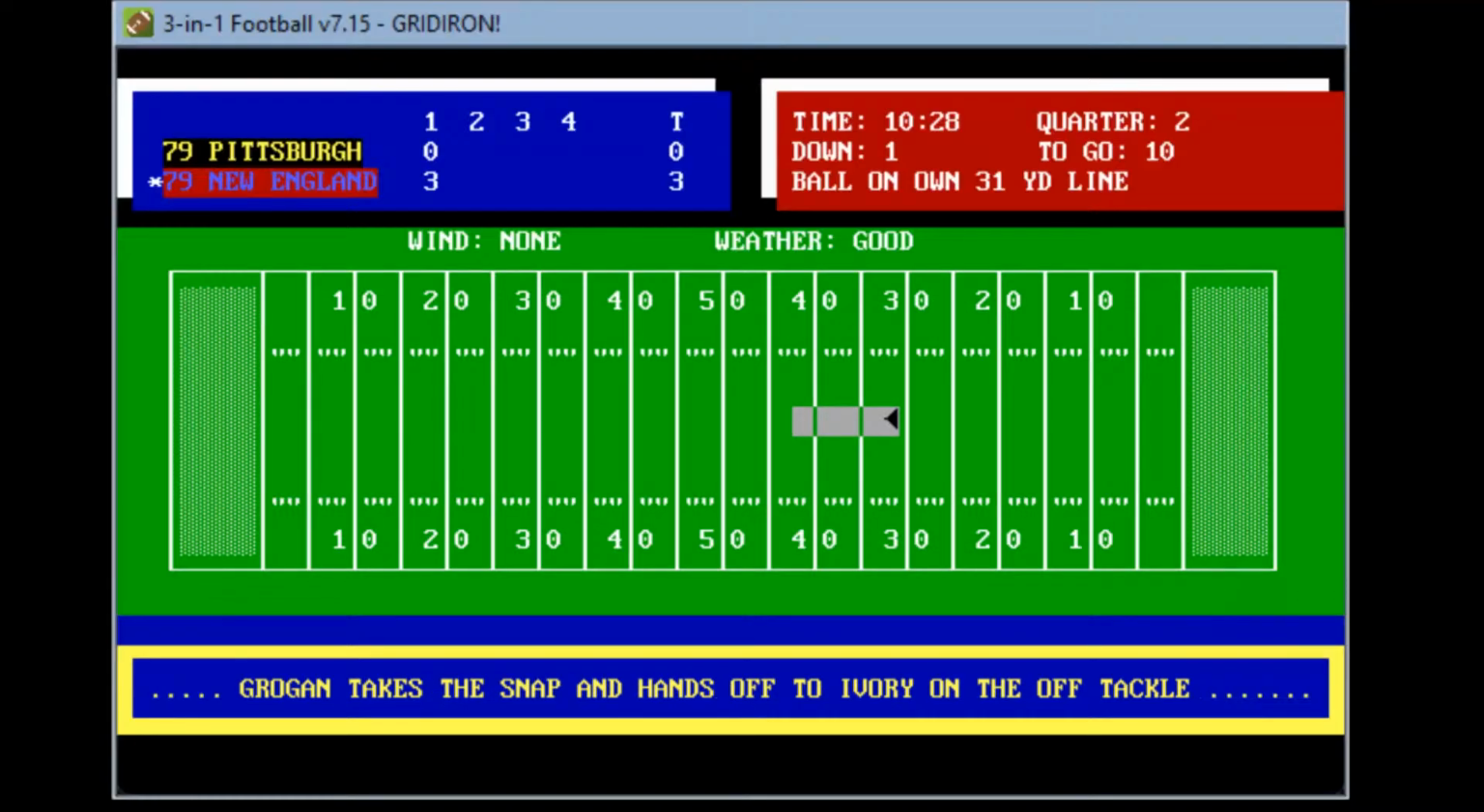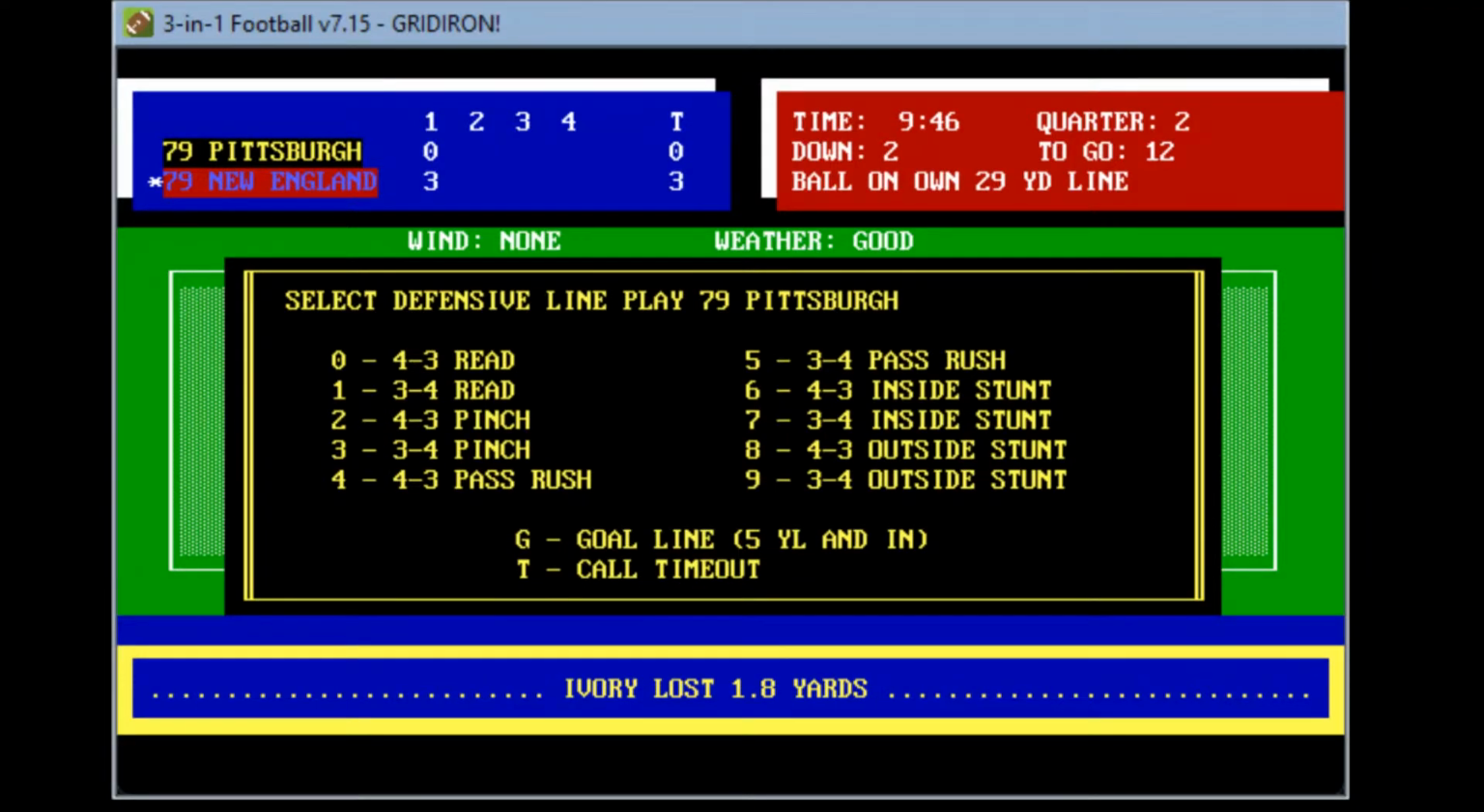Pittsburgh sets up shop defense here, man to man. Grogan hands off, extra yardage, bounces off the 29, and Ivory lost another two. So Ivory unable to get anything going. Second and long, second and 12.